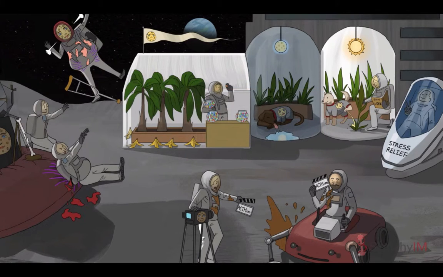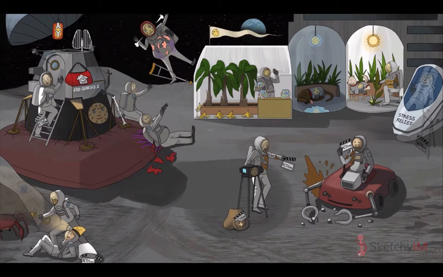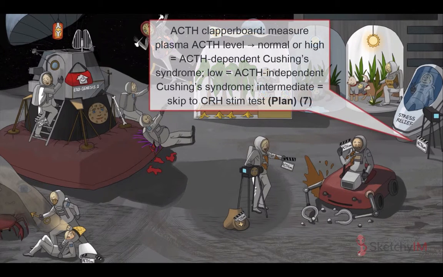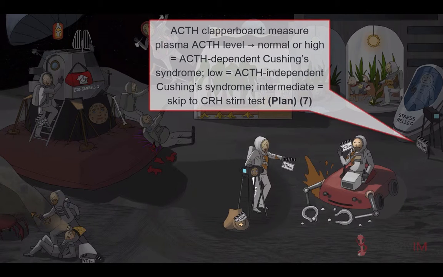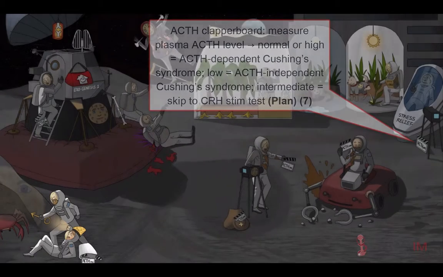Now that we've demonstrated that the patient has Cushing syndrome, the next step is to determine the cause. This is where we figure out what's responsible for all this excess cortisol. Start by measuring a plasma ACTH level. An inappropriately normal or high ACTH level means that we're dealing with ACTH-dependent Cushing syndrome. A pituitary adenoma or non-pituitary ectopic ACTH-producing tissue is making way too much ACTH, which tells the adrenal glands to make way too much cortisol. A low ACTH level means we're dealing with ACTH-independent Cushing syndrome. The adrenal glands are inappropriately and autonomously making way too much cortisol all by themselves.